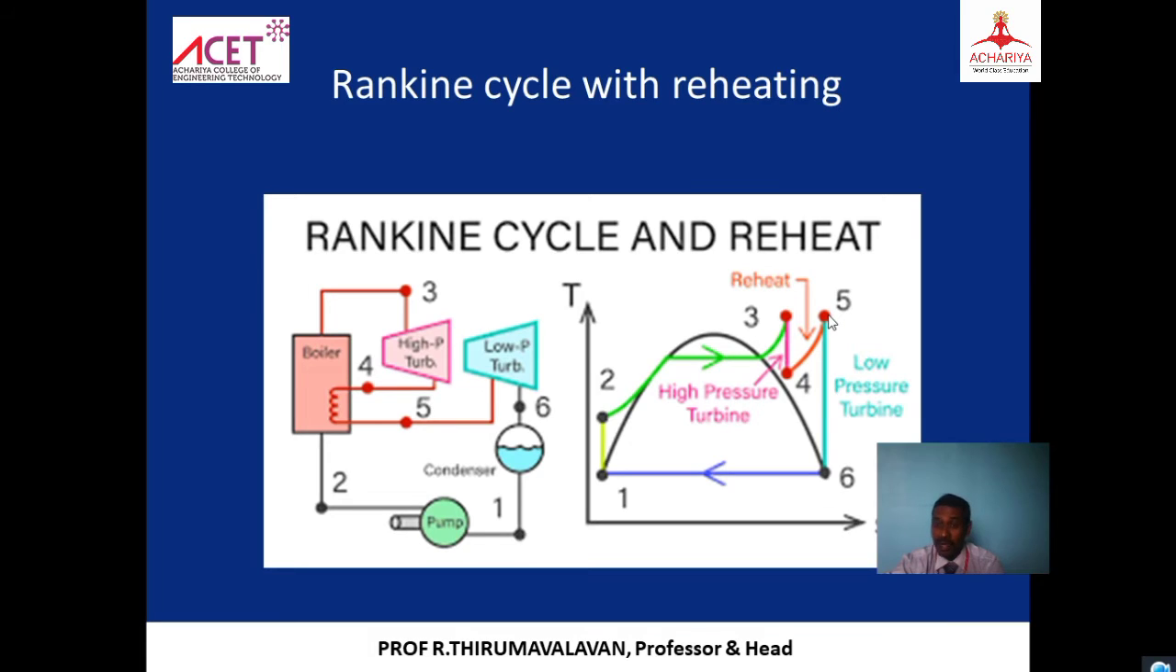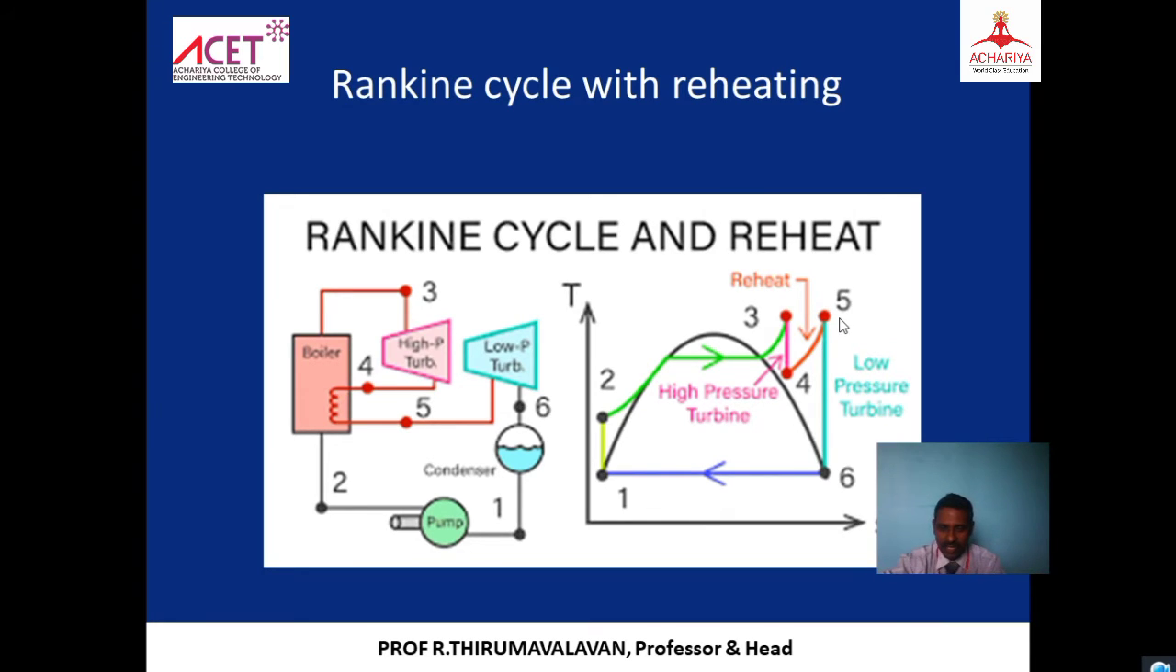We should not go beyond 3 and 5, because that is a critical point. That is the critical temperature, or we call it the operating temperature of the turbine. If we go beyond it, what will happen? The turbine blades are made of steel. Those steels get softened because of the high temperature. So we have to operate within the critical temperature. We should not go beyond it.